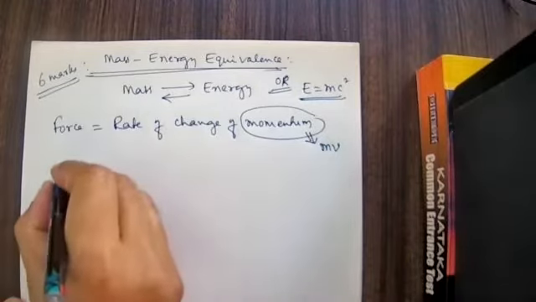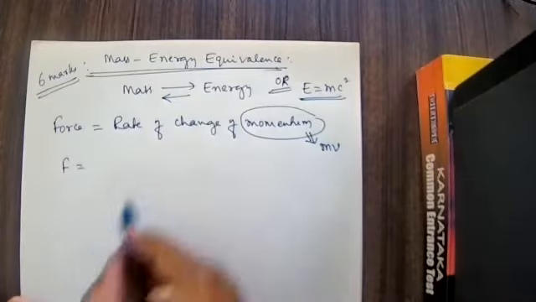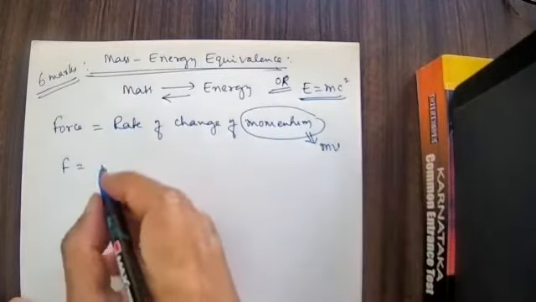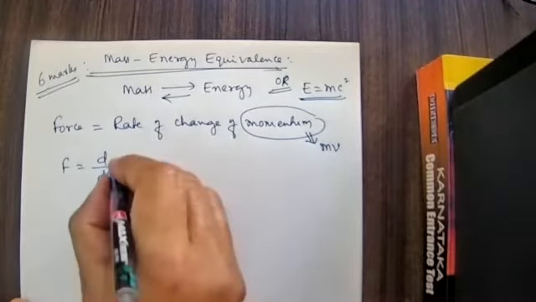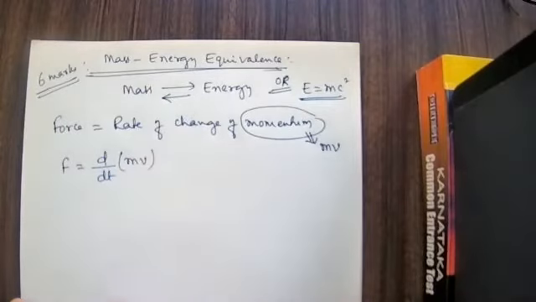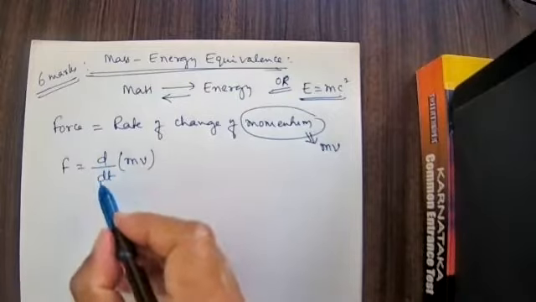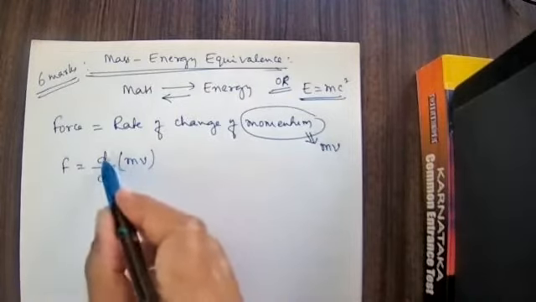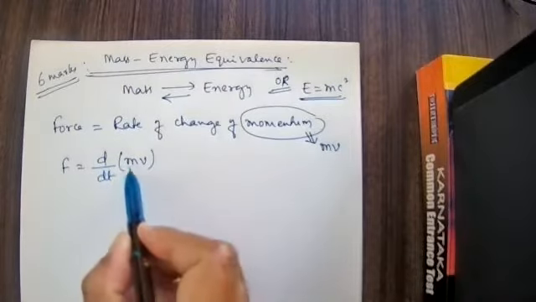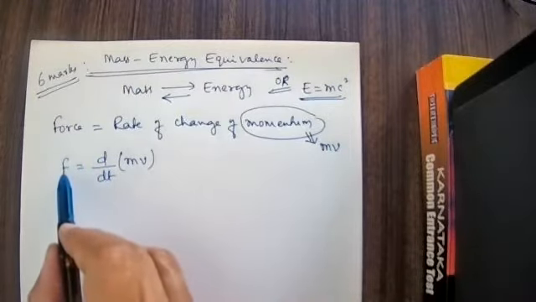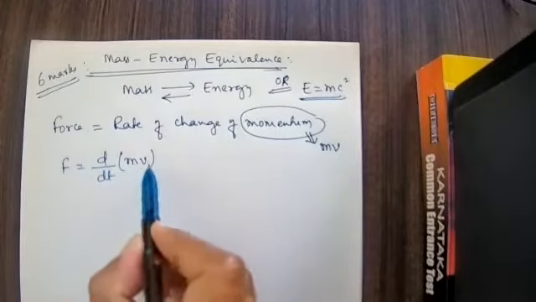Therefore, force is equal to the rate of change of momentum, F is equal to d by dt of mv.